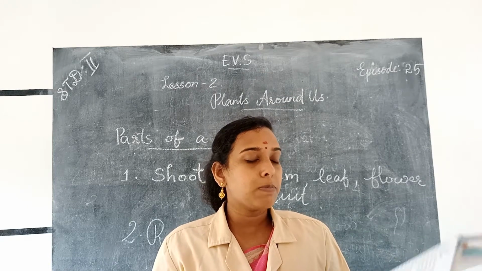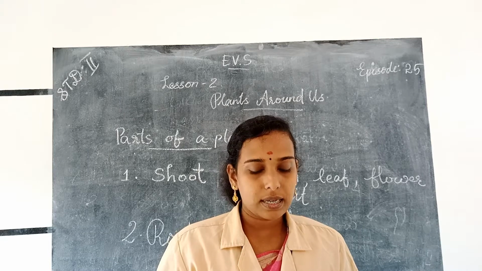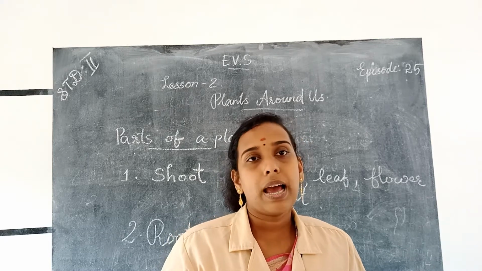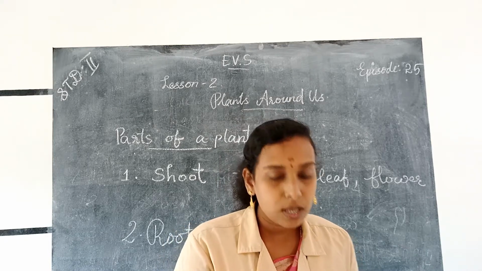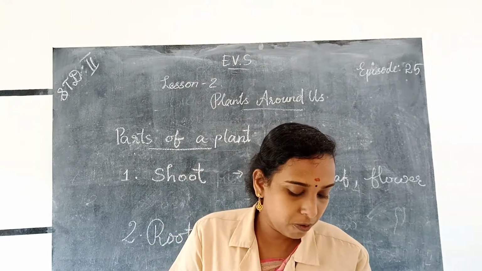Most of our food comes from plants. Yes, like fruits, vegetables, etc. This also comes from plants. So like that, plants give us many more things. Then the next one is food from plants.